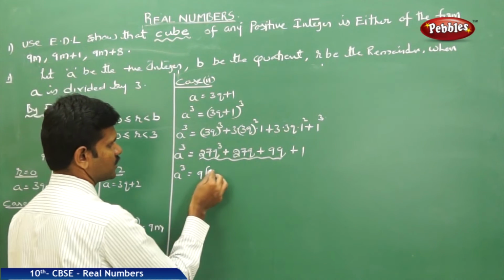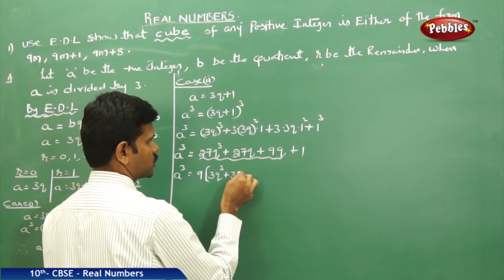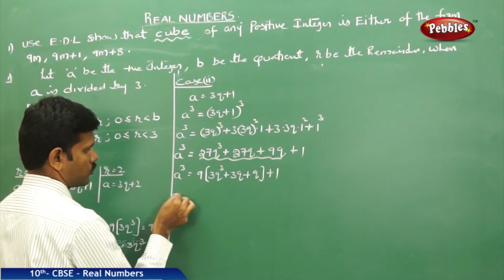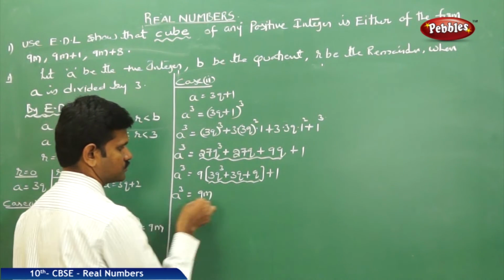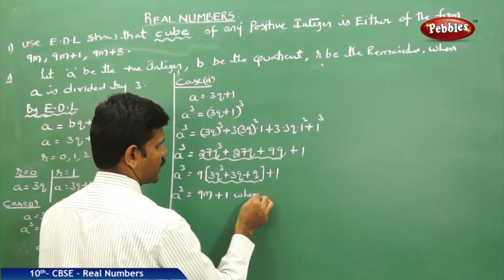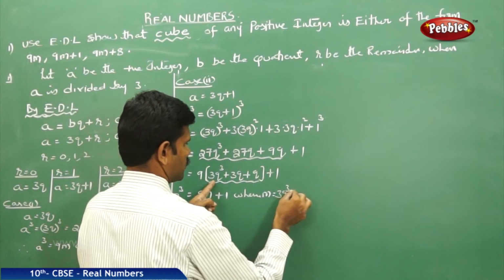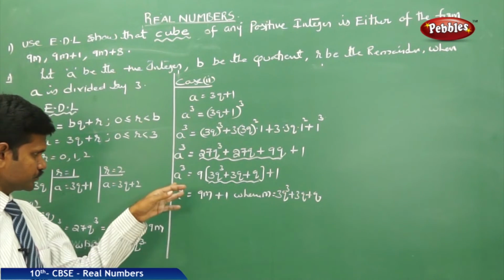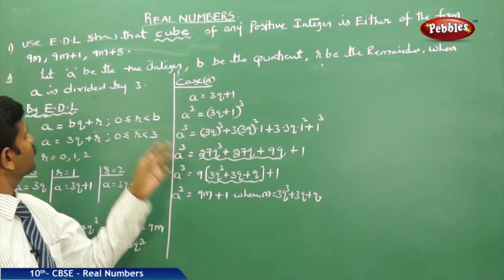If you take 9 common, 3q cube plus 3q square plus q, plus 1. Now a cube is equal to 9, the total part I imagine as m, 9m plus 1, where m is equal to 3q cube plus 3q square plus q.